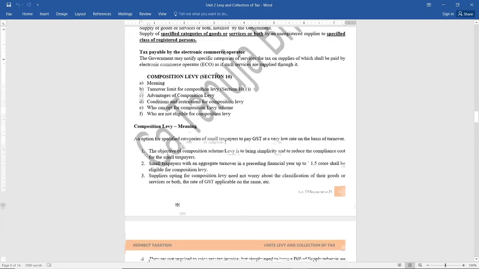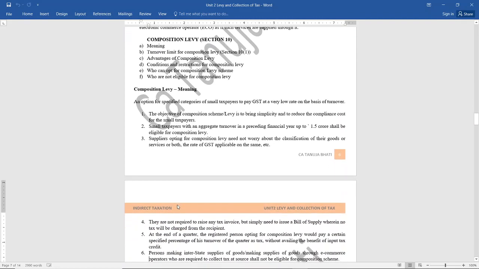Next, let us see what is composition levy. Now, quickly I'll just tell you what composition levy is. We know that every person who is providing services and whose turnover exceeds 20 lakhs, and 10 lakhs in the case of northeastern states, has to compulsorily take registration under GST. Once they have taken registration, it means they need to comply with all the GST provisions.